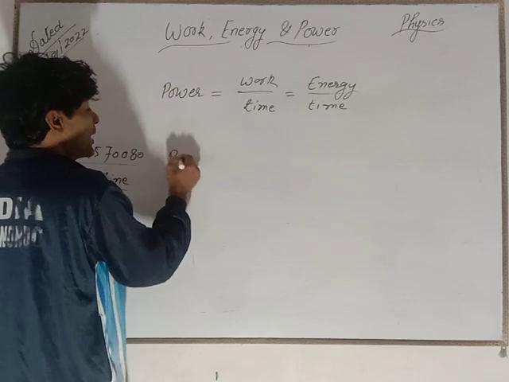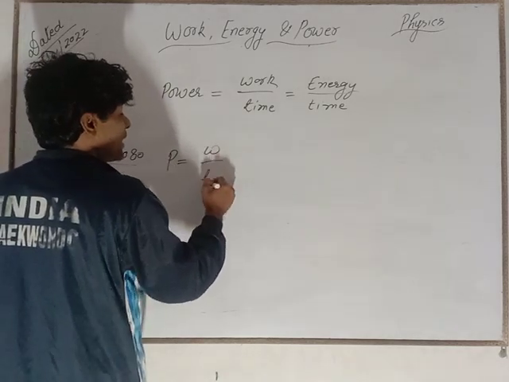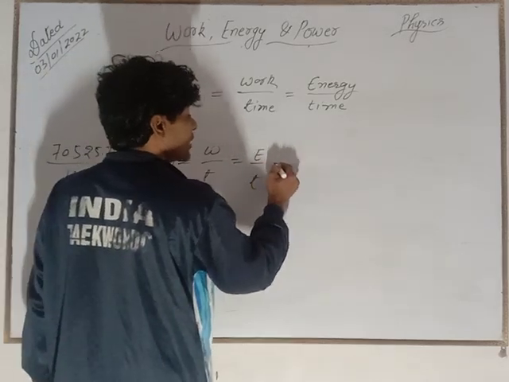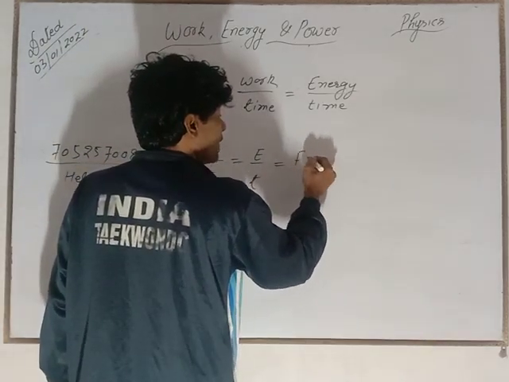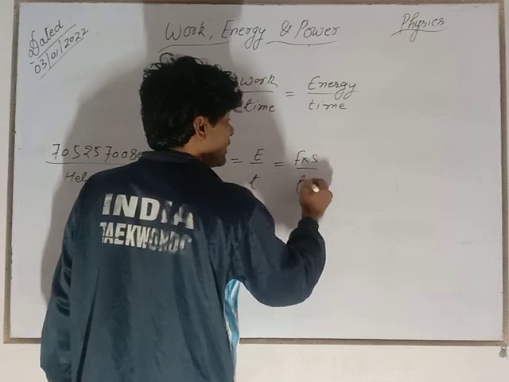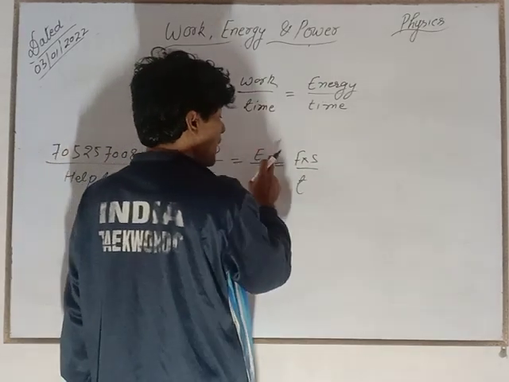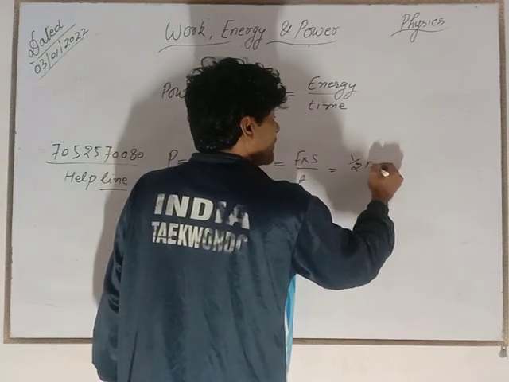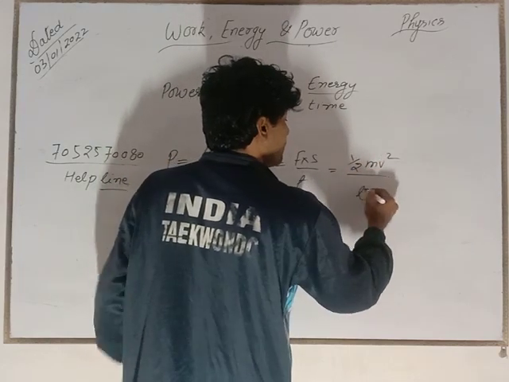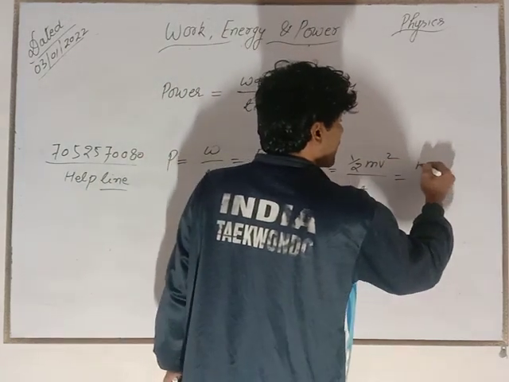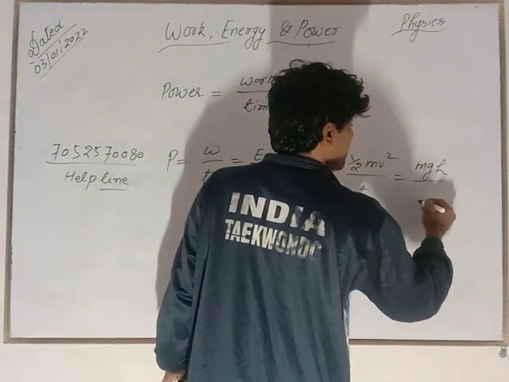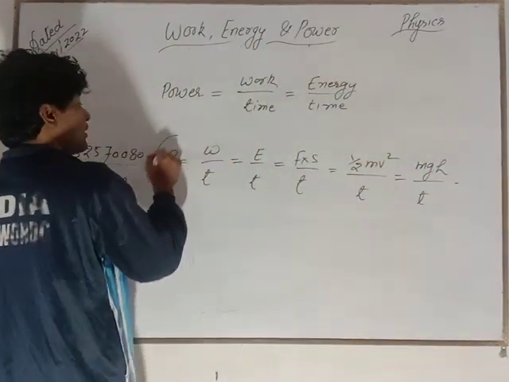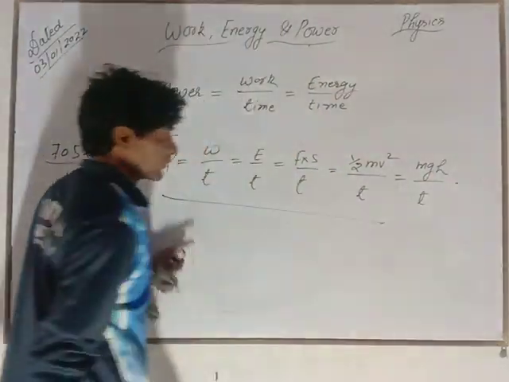Then clearly P can be written as W by t or energy by t or F into S by t. Here W and energy are both F into S. If we have kinetic energy by time, then this is also power, or mgh by time, this also. There may be so many formulations about power, right?